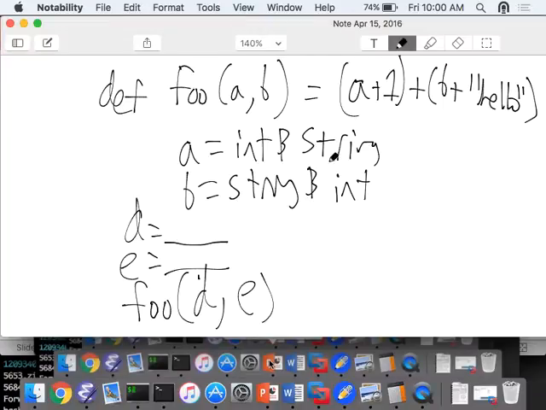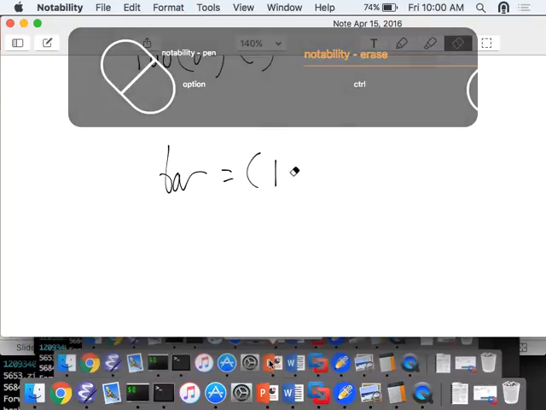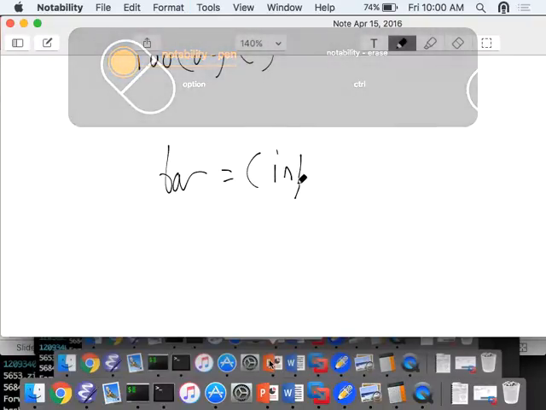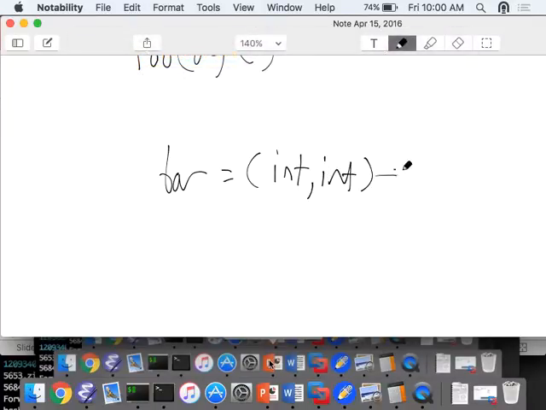So if you have two functions with the same parameters and same return value, would those be functions of the same type? Let's say you have a function that has two parameters, int and int, and returns an int. You have another function with the same parameters, int and int. Would those functions be the same type? Could you use them interchangeably?